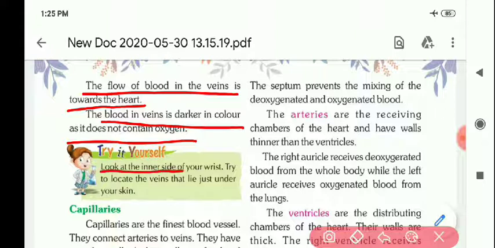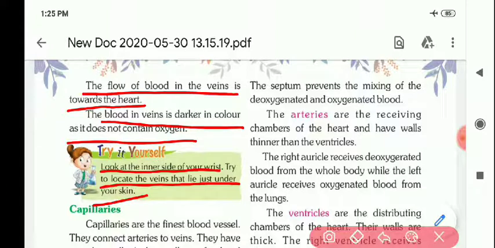Look at the inner side of your wrist. Try to locate the veins that lie just under your skin. If you look at your wrist, you will see certain greenish or bluish tubes. Those are the veins which carry darker color blood.